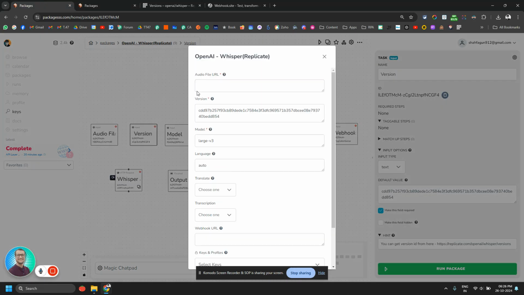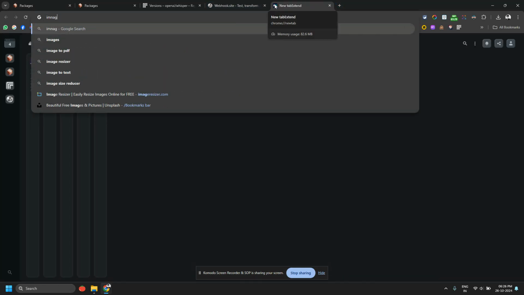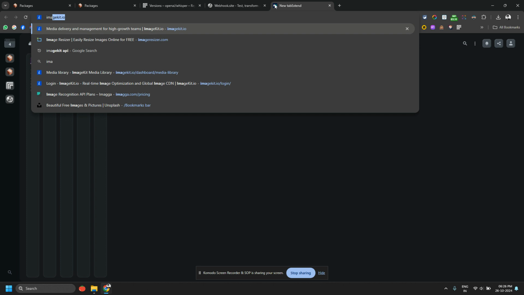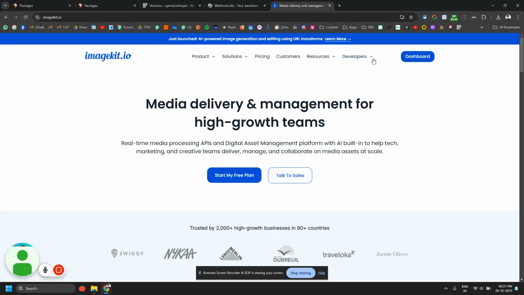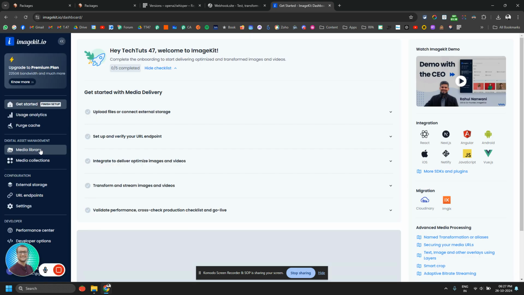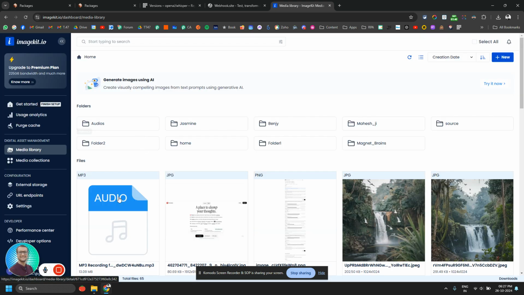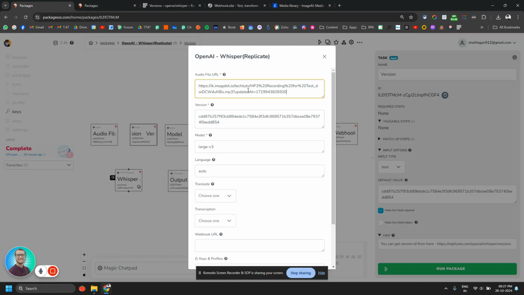If I click on run package, it is asking me for the inputs. I have one file already put in ImageKit.io, in the media library. I will just go here and copy the URL and enter it like this.